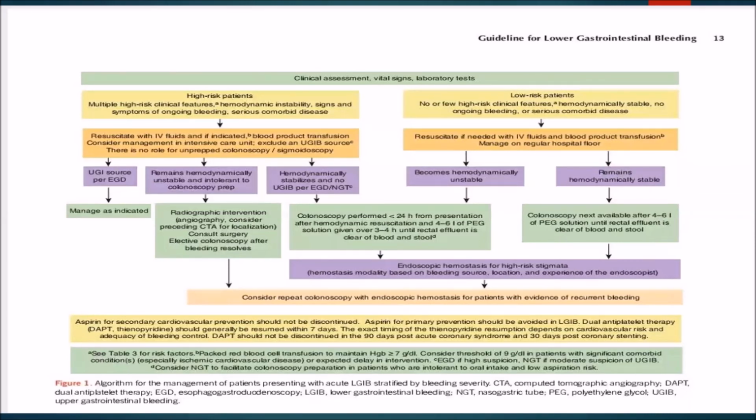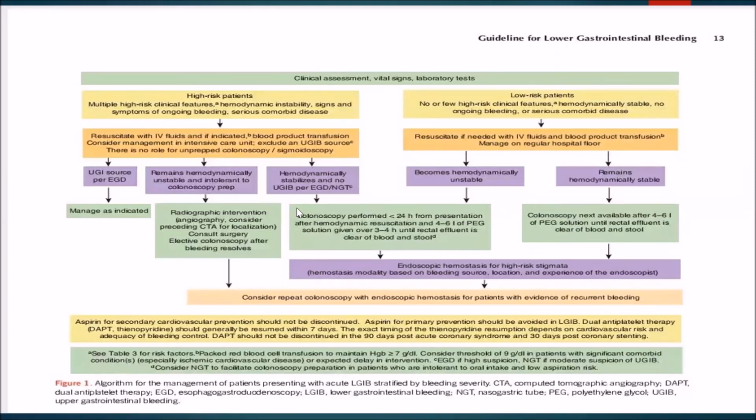High-risk patients we should immediately resuscitate with IV fluids, and if indicated, blood product transfusion has to be considered. We should first do colonoscopy or sigmoidoscopy in such cases and identify the bleeding point. If the patient remains hemodynamically unstable, radiographic investigations like CT or CT angiography could be considered.